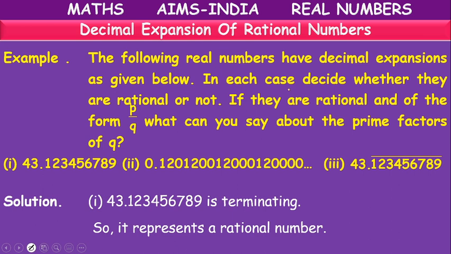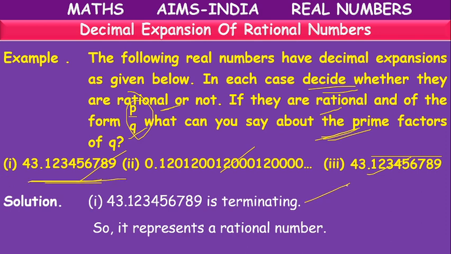Okay, children. Decide whether they are rational or not. They have given decimal numbers. Decide whether they are rational or not. If they are rational, express in p by q and comment about their prime factors. So what is the first one?